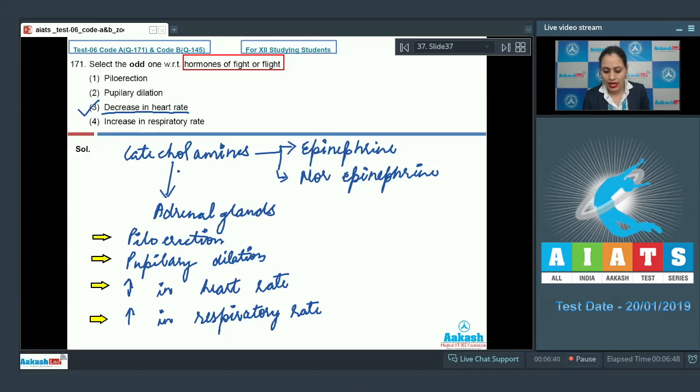catecholamines are also known as emergency hormones, which are released from the adrenal gland, and are responsible for increase in heart rate or increase in strength of heart contraction, and not in decrease in heart rate. And the other 3 options, that is piloerection, pupillary dilation, and an increase in respiratory rate, are the functions of hormones of fight and flight. So these cannot be the correct answers. The odd one out among the given options is option number 3. So the correct answer for this question is option number 3. Let's discuss our next question.